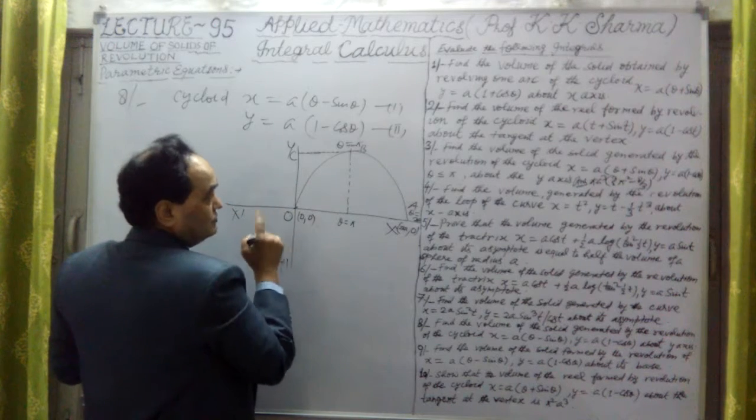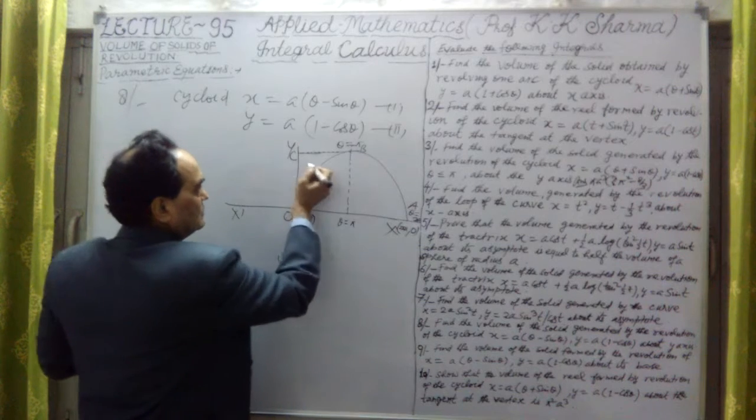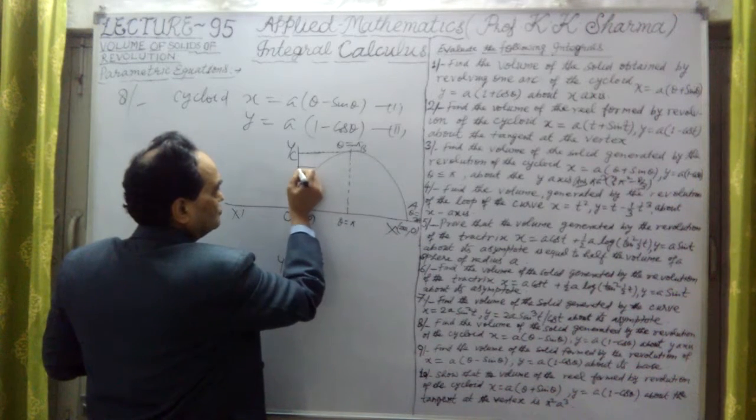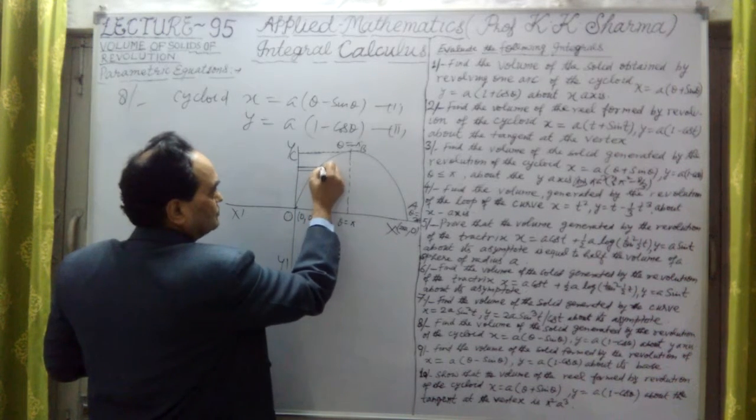Now in this case, what do we see? In question number 3, I revolved around the y-axis and took only two points here. This is the P point first, and this is the Q point.